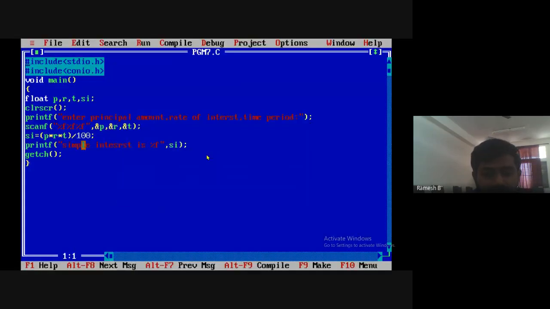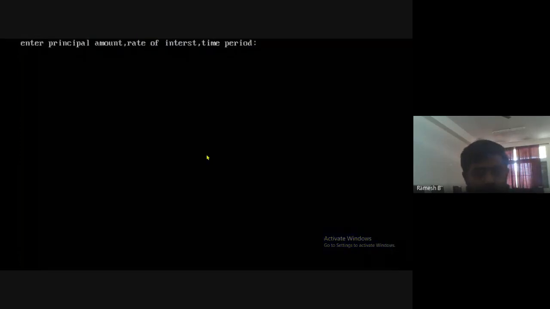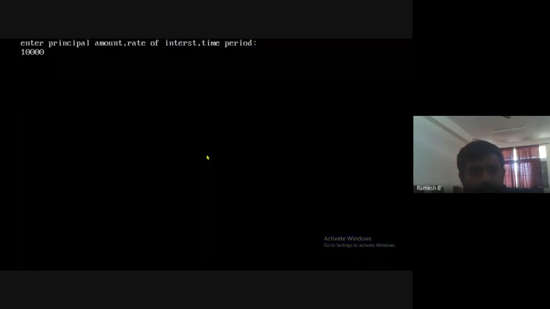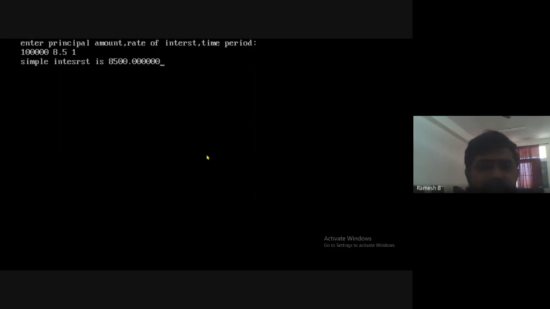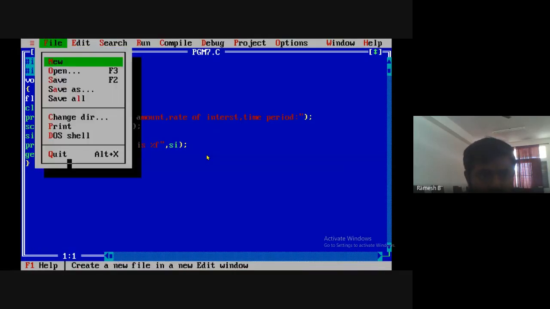Let me do it for 1 year. 1 lakh rupees. Say rate of interest is 8.5 for 1 year. He is going to get 8,500 as the interest. So I'll come out of this.